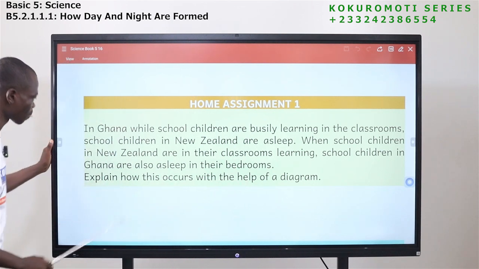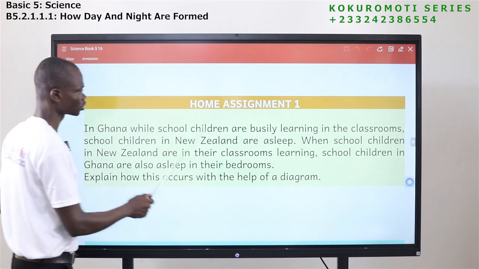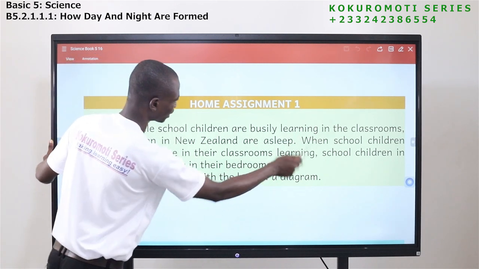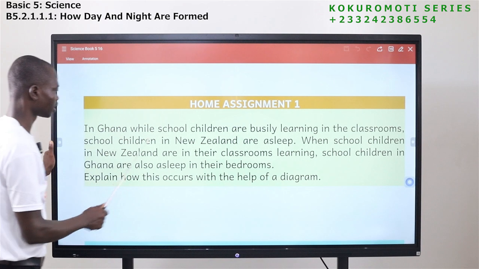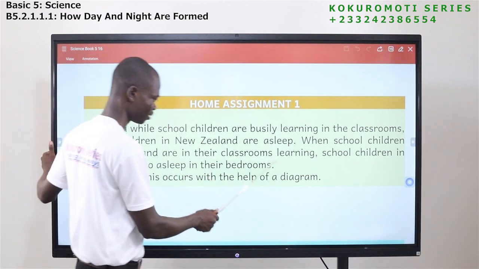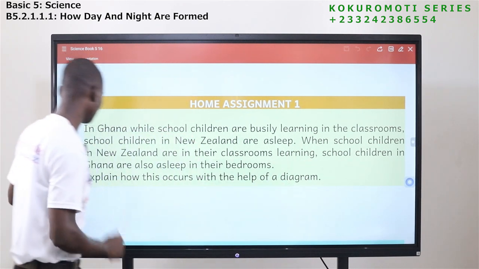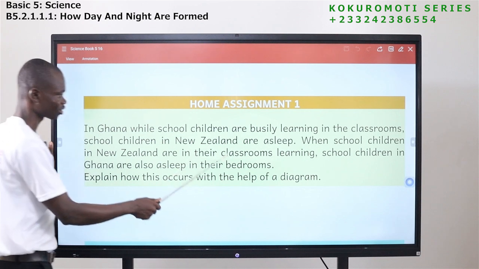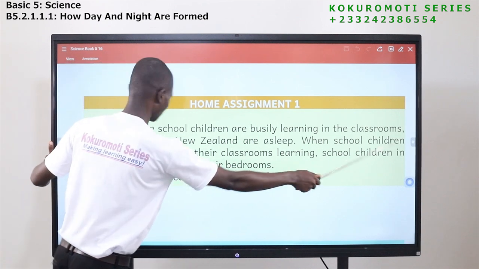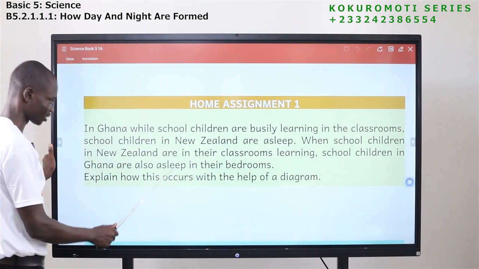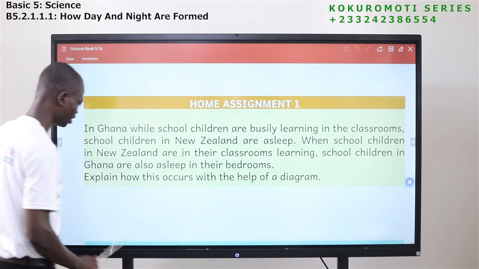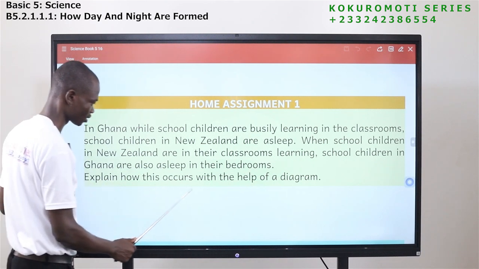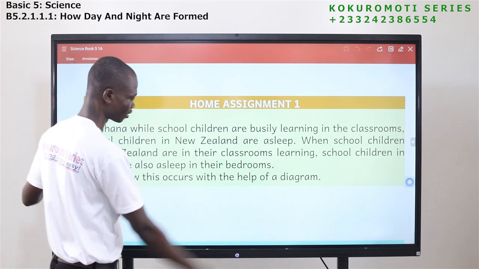I'm saying it again. In Ghana, while school children are busy learning in the classrooms, school children in New Zealand are asleep. When school children in New Zealand are in their classrooms learning, school children in Ghana are also asleep in their bedrooms. Explain how this occurs with the help of a diagram.